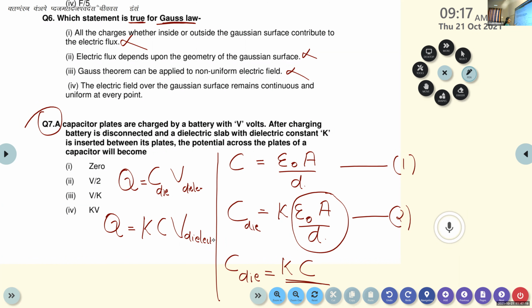Then from this equation we can write Q by KC is equal to V dielectric.